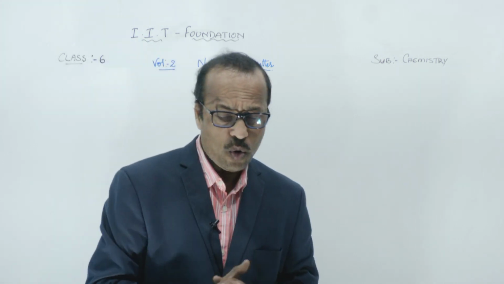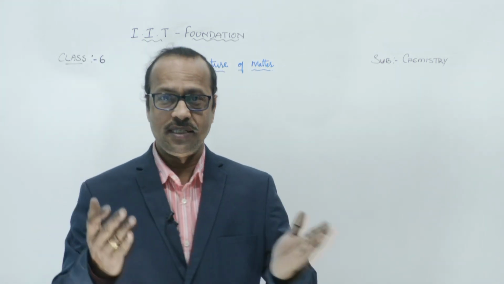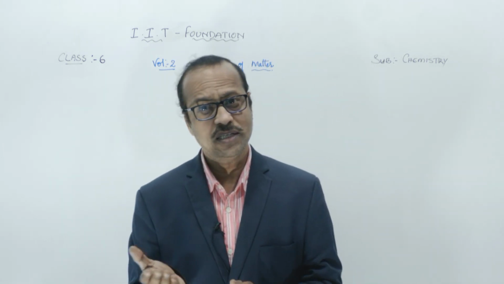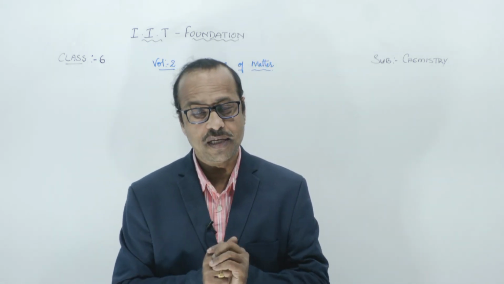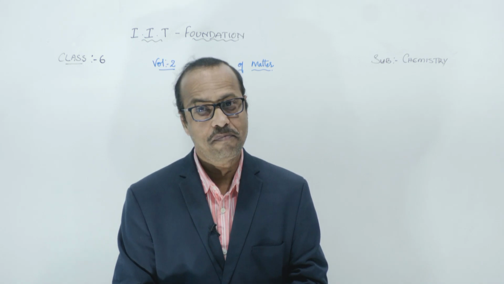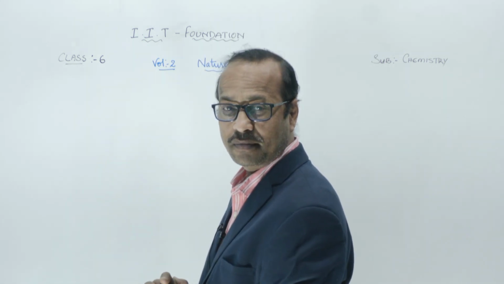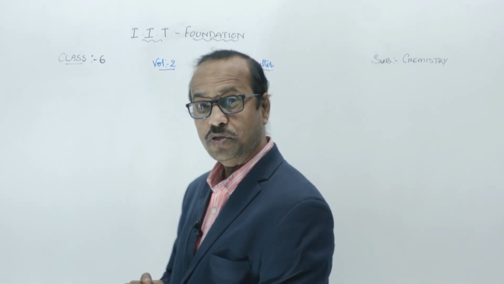Now, for example, your book. Is that a matter? Yes. A book also has a mass and occupies some space. This whiteboard, is this a matter? Yes, that's also matter.